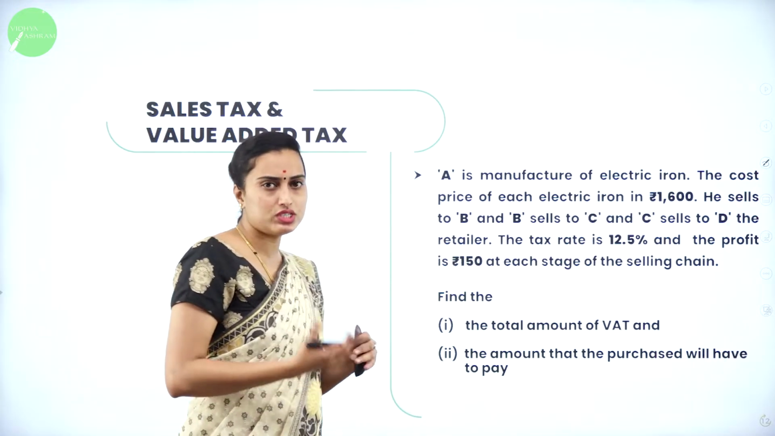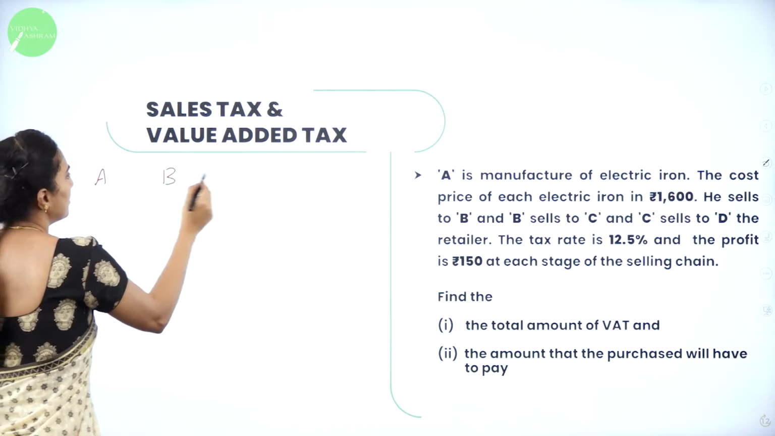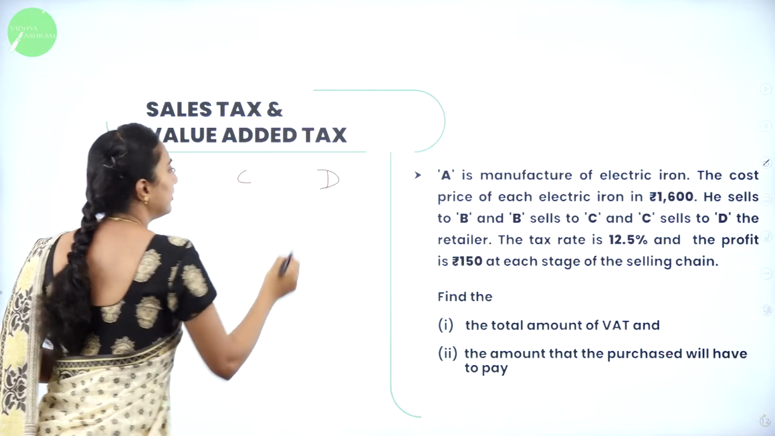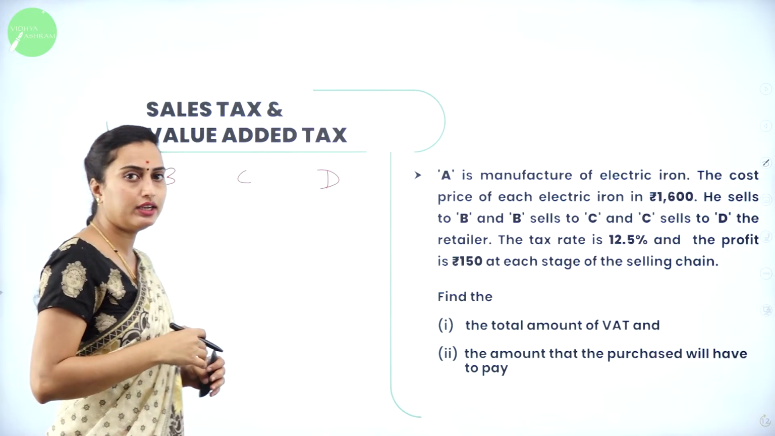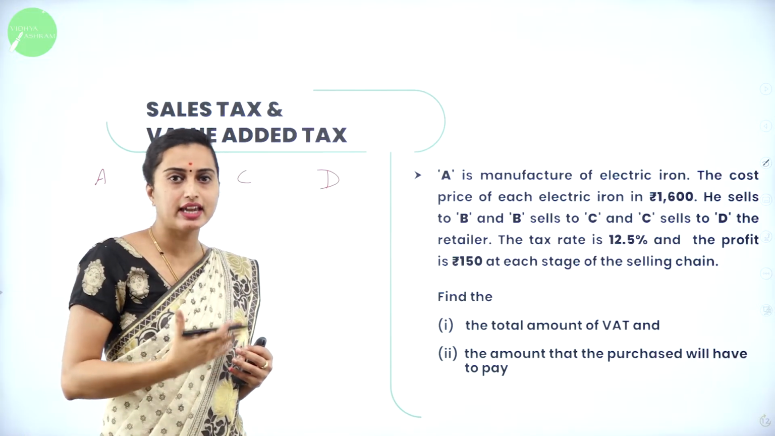Now we need to take the selling of A, B, C and then D, isn't it? Now let me calculate the cost price of them, the selling price and then the tax and then the VAT.